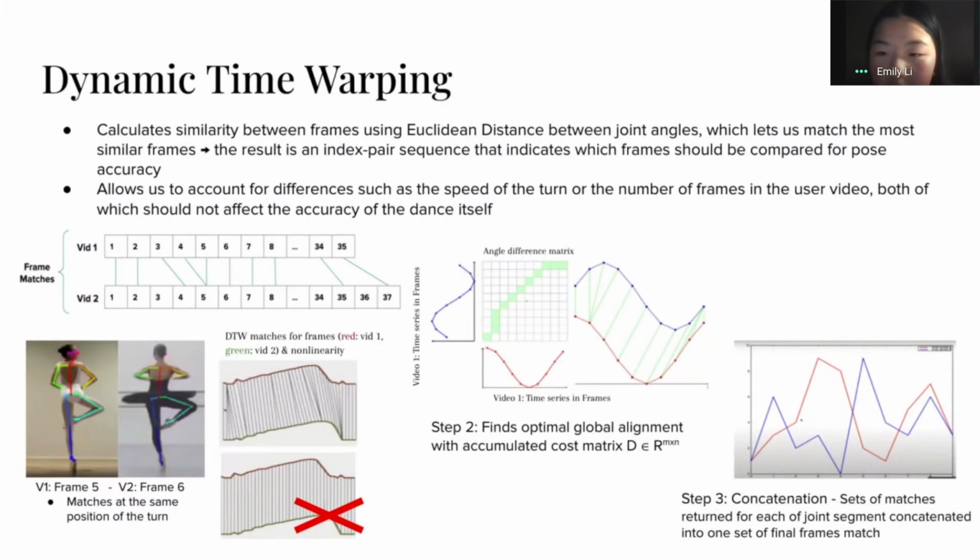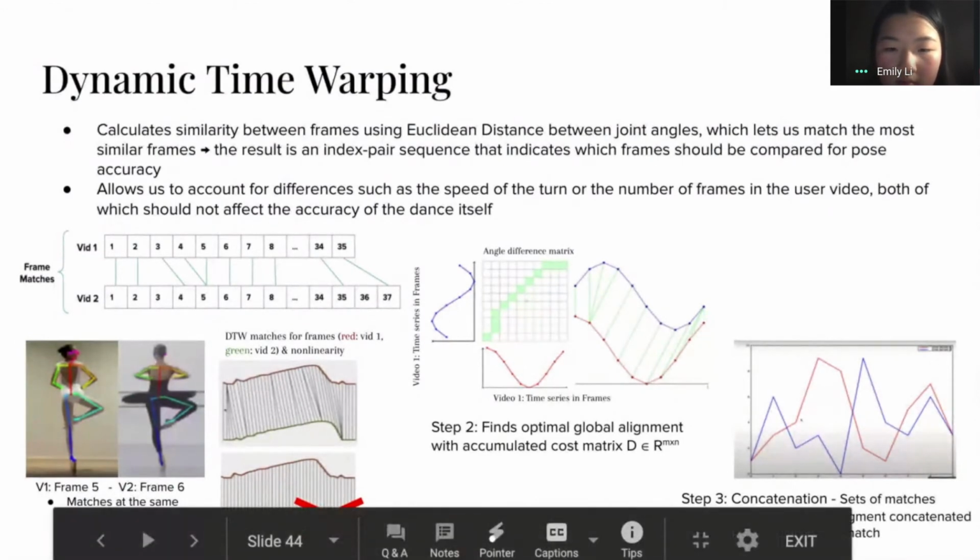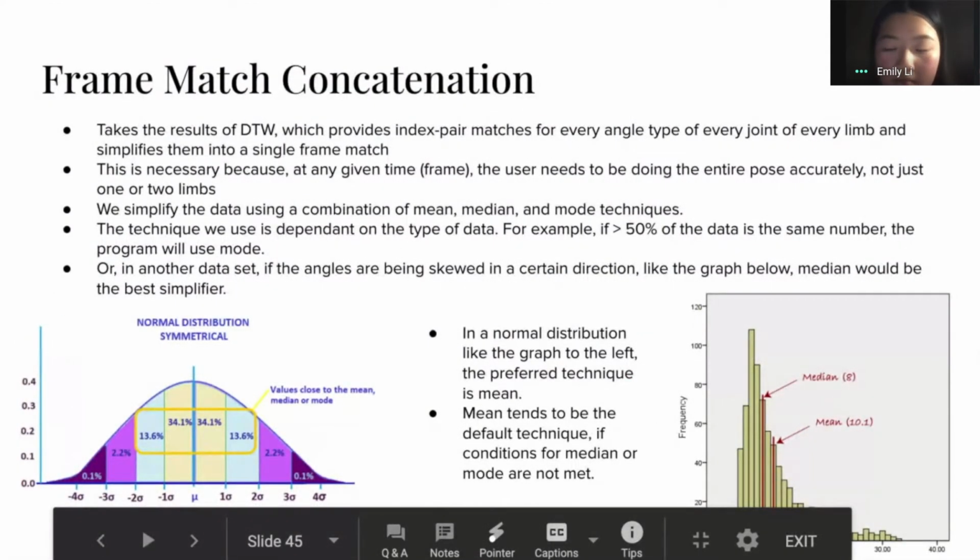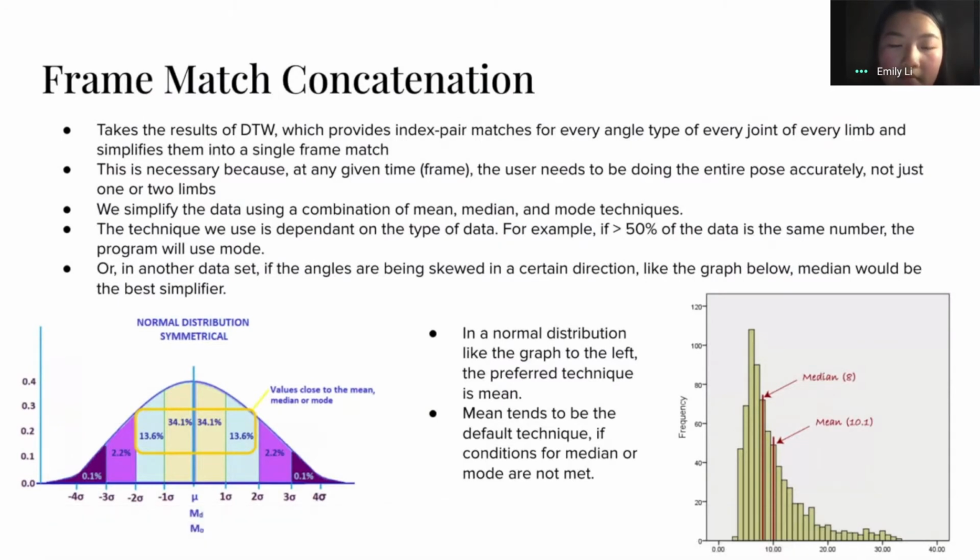So when we do this for every single angle, we can combine that into a bunch of index pairs, which will tell us basically this frame corresponds to this other frame, and these two are the ones that you should compare in order to give the most accurate feedback. And then because we do this one angle at a time, we end up with, I think, 28 total index pair lists. And then we need to combine that into one so that we can compare each video frame.